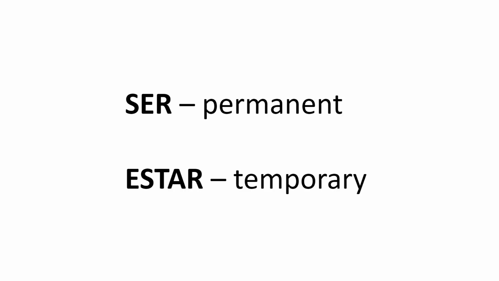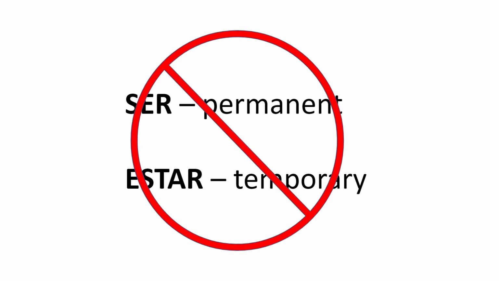I'm a Spanish teacher from Mexico, and today we're going to be talking about the difference between these two verbs, ser and estar. You've probably heard before that we use ser to talk about permanent things, and we use estar for temporary things. However, let me tell you that this is wrong. If you use this rule, you will see that there are lots and lots of exceptions. And when you find so many exceptions to a rule, then it is not a rule.